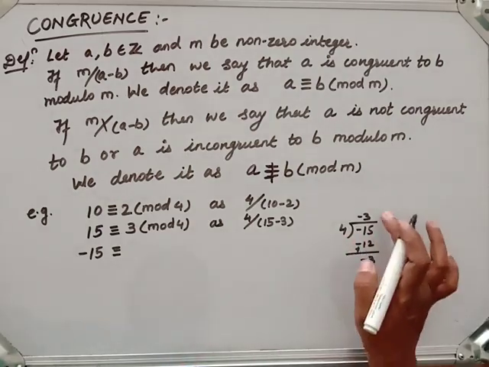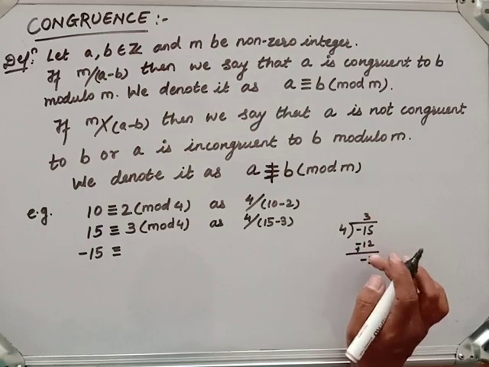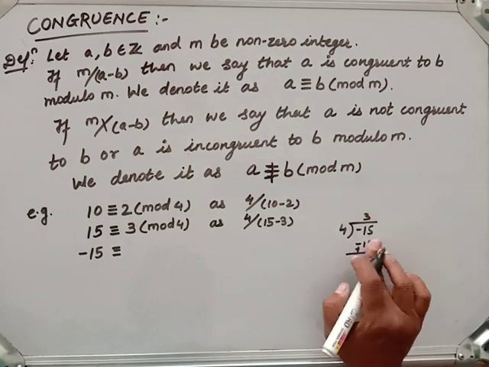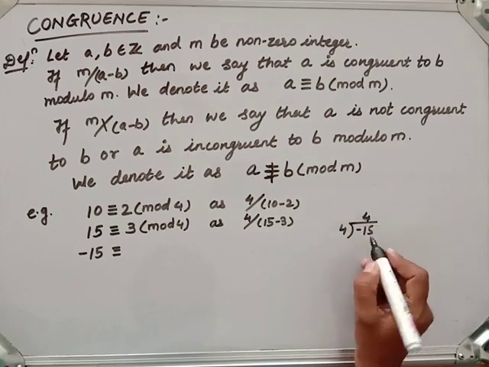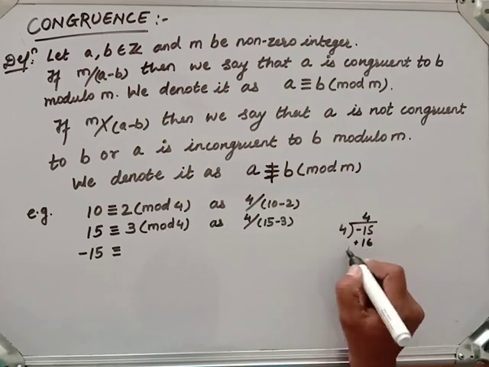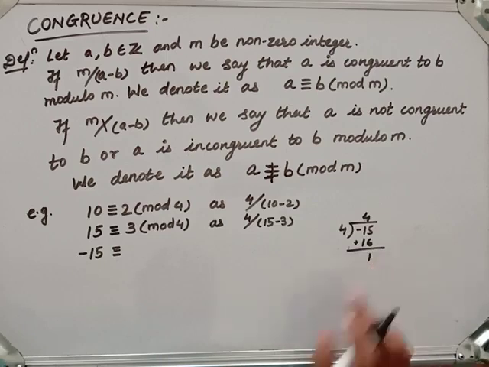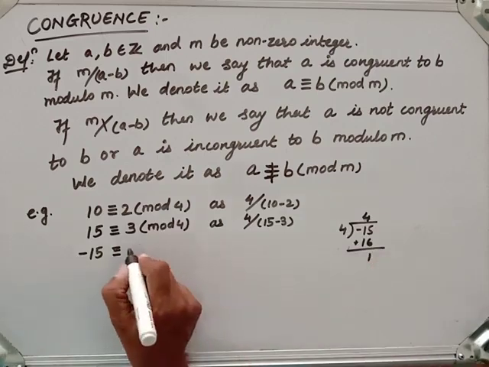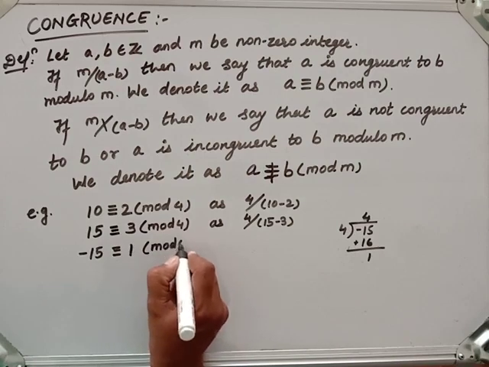But the remainder should not be negative, so if we want it positive, here I must take 4 times 4, which is 16. So minus 15 plus 16 gives us 1. The remainder will be 1. So we get minus 15 is congruent to 1 modulo 4.